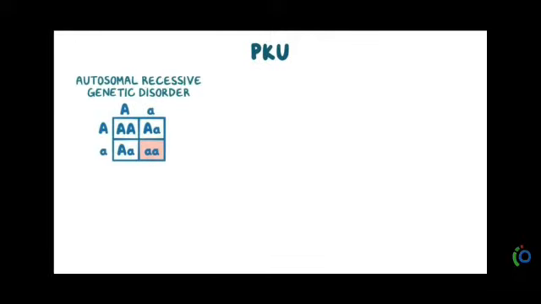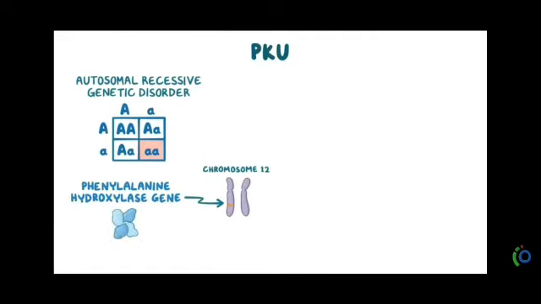Phenylketonuria is an autosomal recessive genetic disorder. The phenylalanine hydroxylase gene is present on chromosome 12 and it has fewer than 600 mutations described.